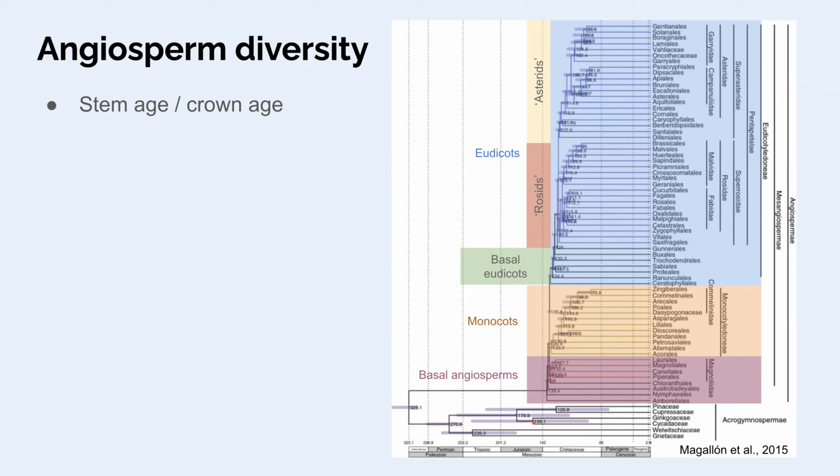So I have this term on here, stem age and crown age. I wanted to mention that as we talk about the age of the angiosperms. How old are flowering plants? Well, that's maybe a tougher question to answer than you might think. Number one, there's a lot of uncertainty about the ages that are on here. So these continue to get updated, they're debated, people have different opinions on these. They're anchored by what we know about fossils, and fossils only tell us that something existed, not really for how long that kind of organism existed.